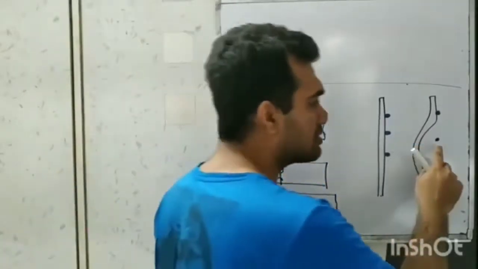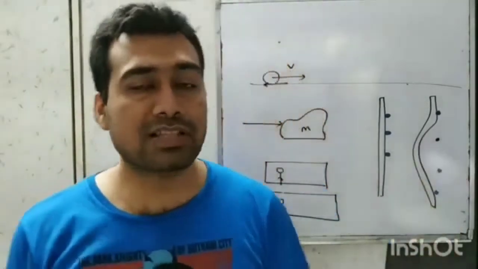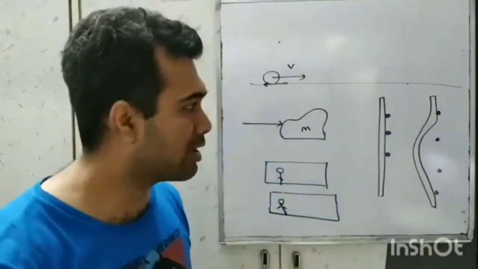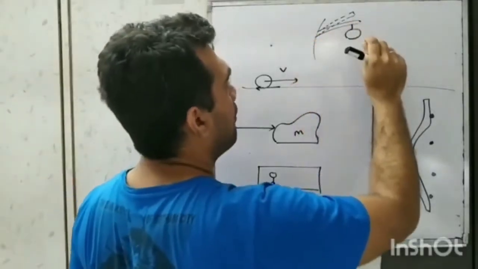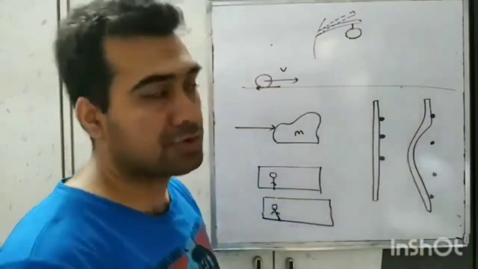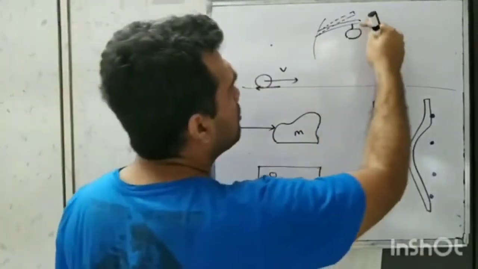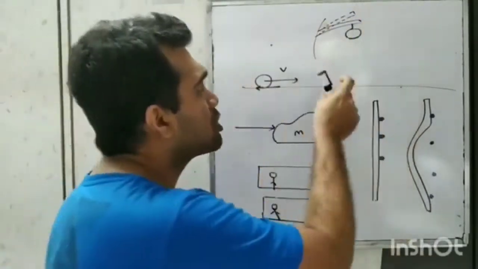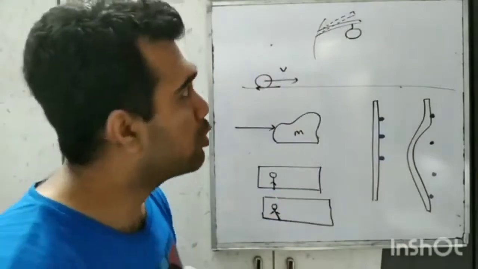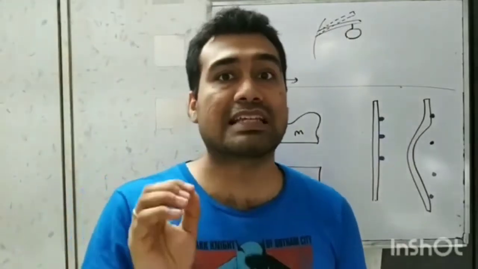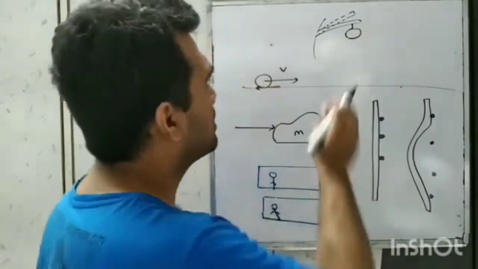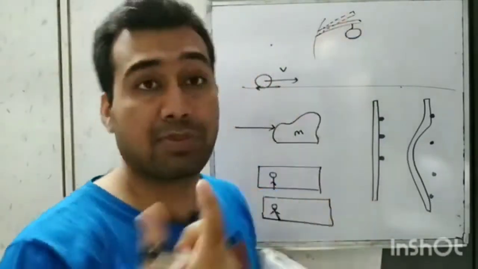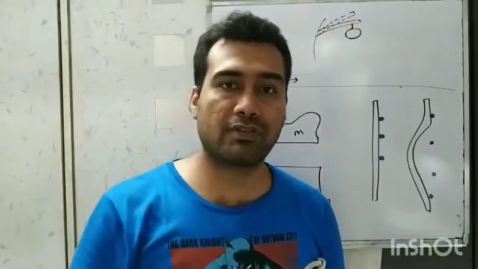So why do the dust particles stay in the air? Because they had inertia of rest. Of course, this happens in a split second. They don't really have time to think about this. Let's take the example of the branch being shaken by a person. Very quickly the branch's position will change, but the fruit which was attached to the branch would not be able to change its position quickly because it has inertia of rest. So the fruit will remain as it is for that fraction of a second, but the branch has moved, so the contact between them is broken, and then due to gravity, the fruit will fall down.